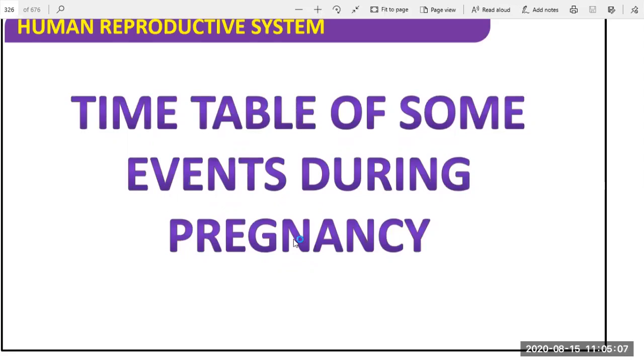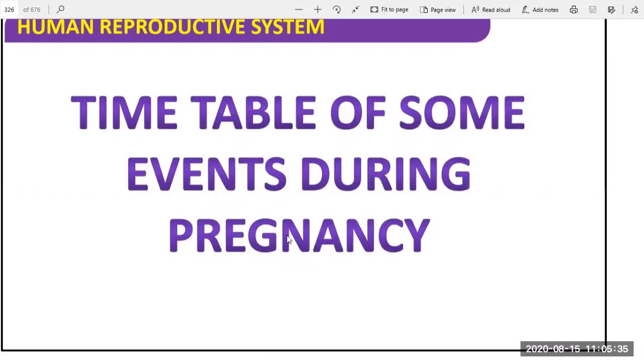So the timetable of some events during the pregnancy. प्रेग्नन्सी मध्ये त्या ठिकाणी कोणकोणत्या प्रकारचे चेंजेस होतात आणि within the 9 months. Okay, so pregnancy takes near about the 9 months for the birth of the child. So that's why the period is divided into the events. So we call as the events. त्याला आपण events असं म्हणतो. Okay, so what type of the events are found in the pregnancy? Timetable of some events during the pregnancy.